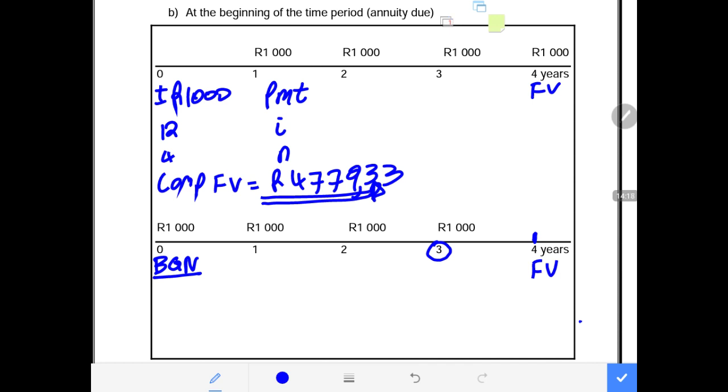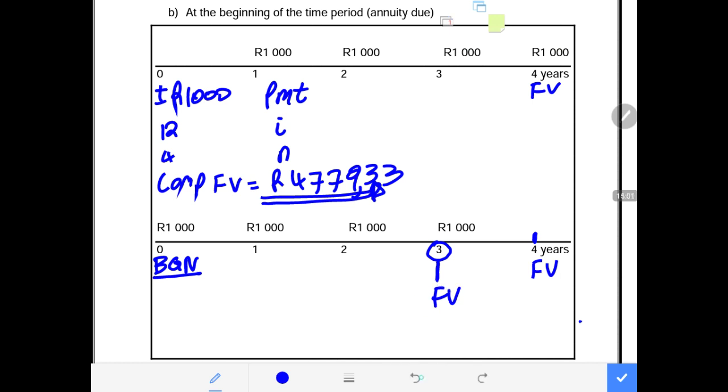It's written in red above it, between mode and future value. It says BGN/END, which is end. So if you say second function future value, in the screen of your calculator there will be BGN to indicate that the future value you are calculating is for payments made at the beginning of the period, and you are calculating the future value at the end of the term, not at the end of the last payment. Because if you were required to calculate the future value at the end of the last payment, then there wouldn't be a need for you to put BGN.